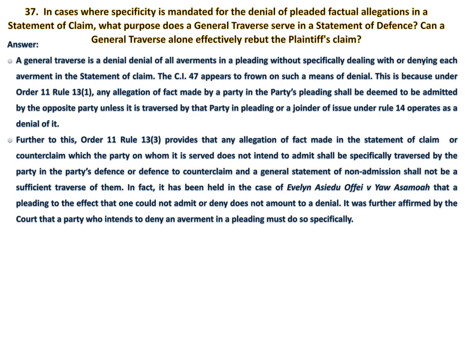And as a matter of fact, in the case of Evelyn Esiedu Ofe versus Yao Asamoah, it was held that a pleading to the effect that one could not admit or deny does not amount to a denial. It was further affirmed by the court that a party who intends to deny an averment in a pleading must do so specifically. So at this point, the judicial posture is that if you want to deny it, you must deny it specifically.